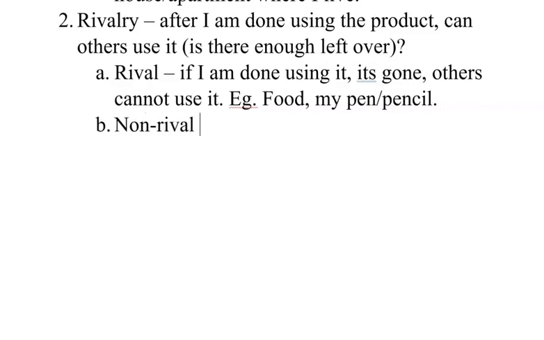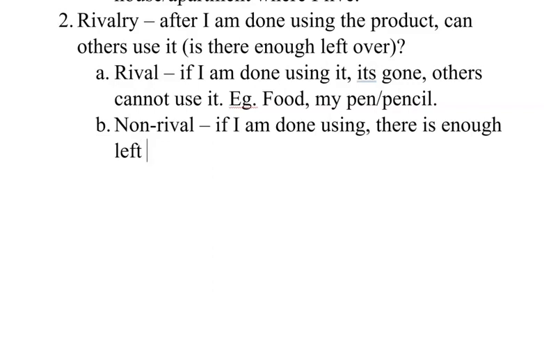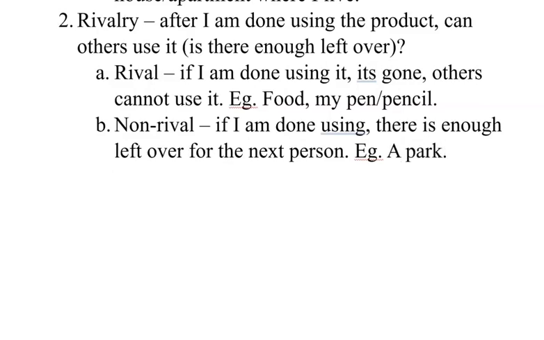Non-rival basically means, if I am done using it, there is enough left over for the next person. An example is going to a park. Let's say I sat in a location in a park for the afternoon. Once I leave the park, that space is available for someone else.